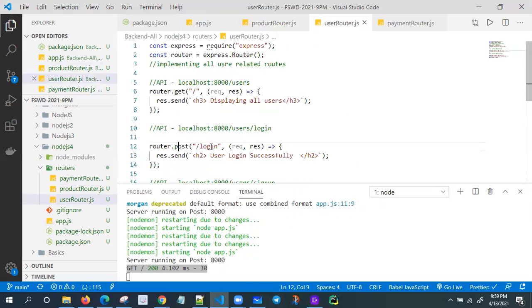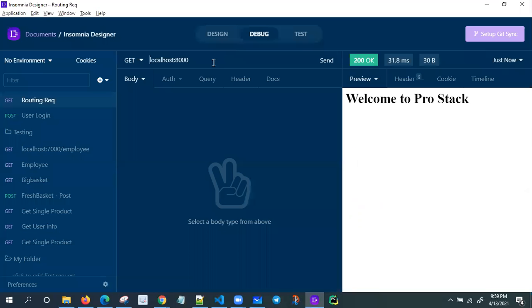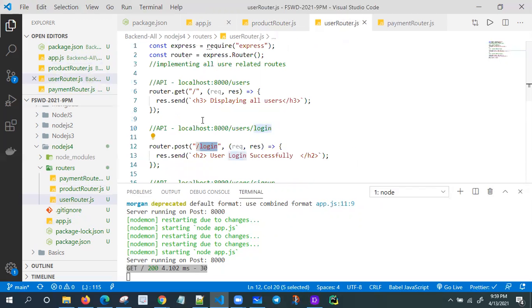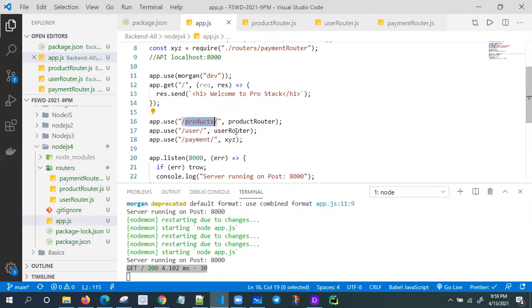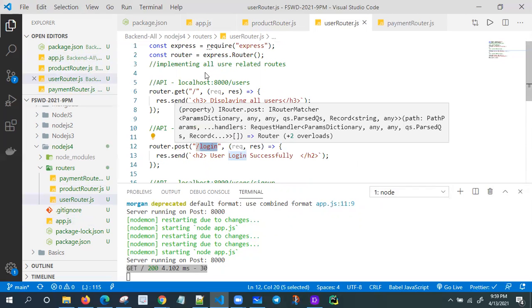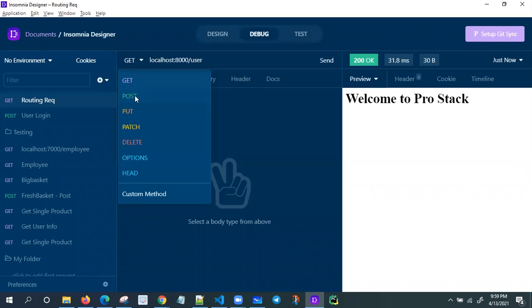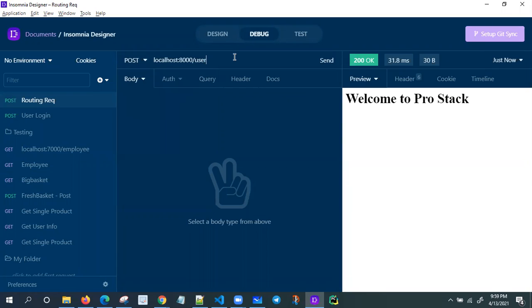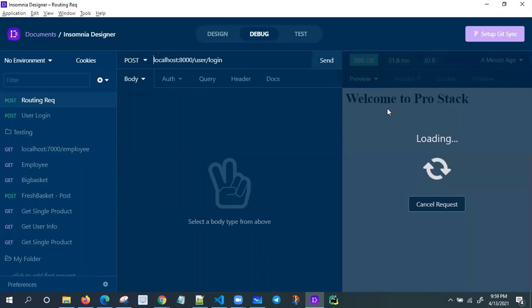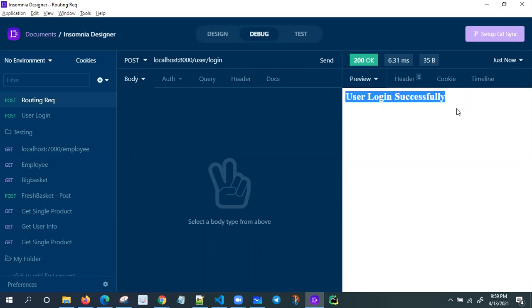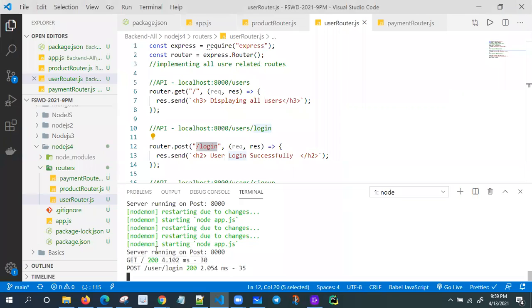So router.post login. Go to here, slash users. I think user or users? Let me check app.js, and the URL is user. So I'm giving all user related routes in one file, the user router, and I have one post route. Let me try. Post, user slash login. Now if I click this, I'm getting some dummy message, but that is not my objective. Here in the terminal we are getting all the tracked information.